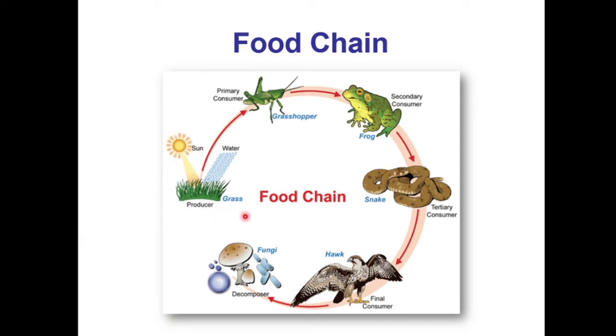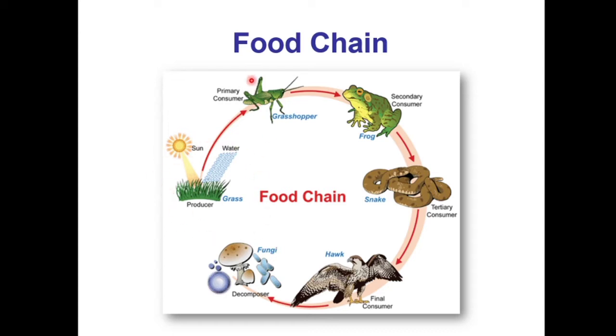Producer means these are autotrophs, right? All of them directly or indirectly, the grasshopper, the frog, the snake, what are they doing? The grasshopper is eating the producer directly, or eating the autotrophs directly, right? Frog is eating that grasshopper, so indirectly frog is also depending on producer. The snake is eating the frog, so indirectly snake is also dependent on the producers. And the eagle or the hawk is also eating the snake, so indirectly the eagle is also depending on producers, right? So indirectly all of us are dependent on producers or autotrophs.